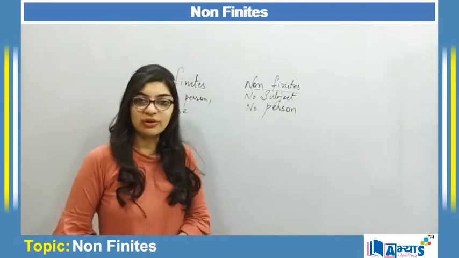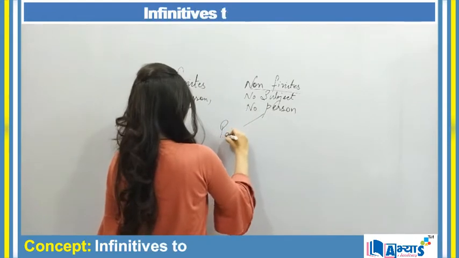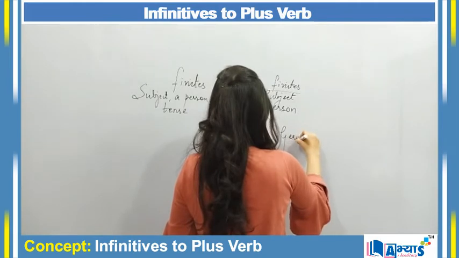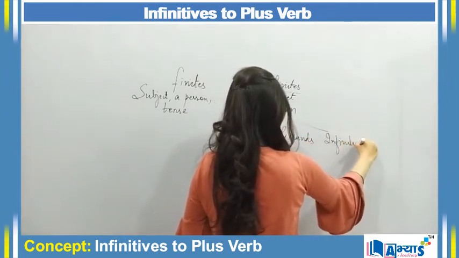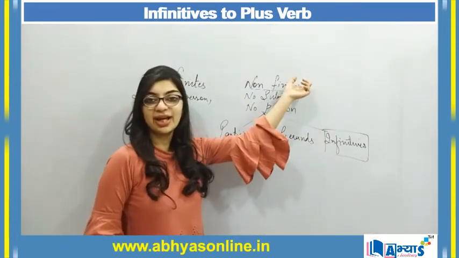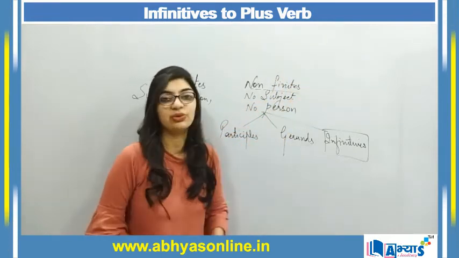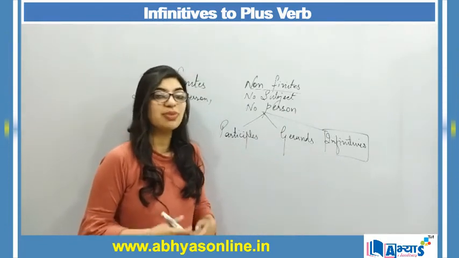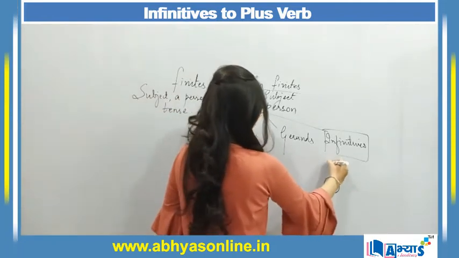Those are defined as non-finites, and non-finites are further categorized as participles, gerunds and infinitives. And today in this video we will be discussing infinitives. Infinitives are non-finites, and non-finites have the property that they do not contain a subject, neither do they have a person. So those are infinitives, and the specific definition of infinitives is that they are always